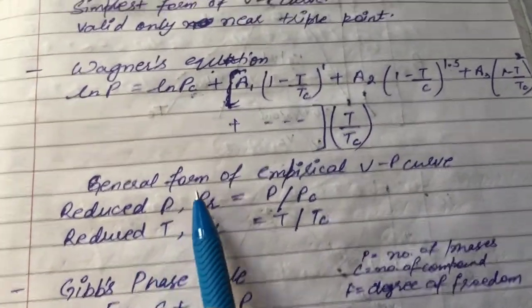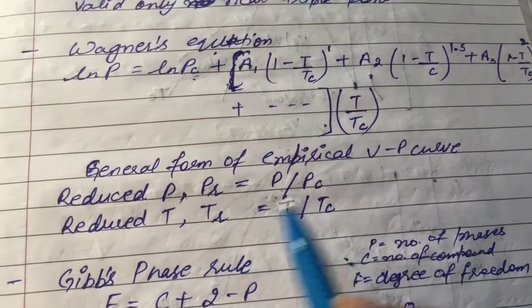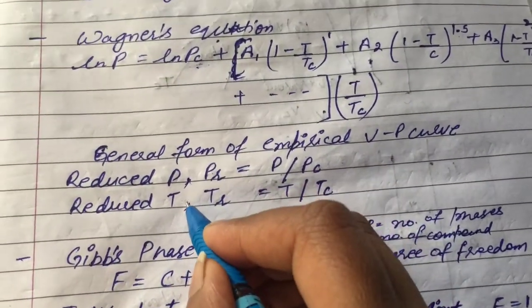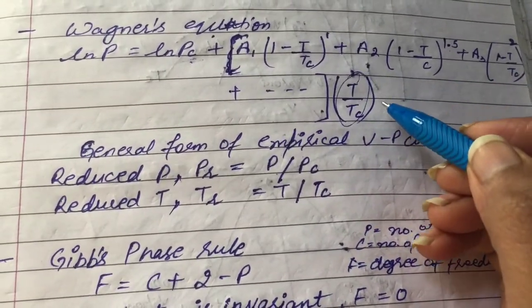So reduced pressure, also denoted as PR, is P by Pc, and reduced temperature, denoted as TR, is T by Tc.